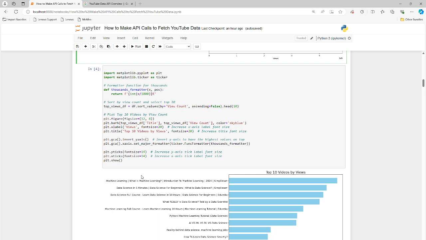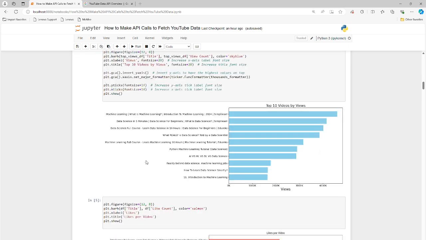So the top number of counts got 4 million, I guess. That's over 4 million, then just about 4 million, and just a tad under 4 million, or right at 4 million, for the third, right? Those are the top three, and overall, we're looking at the top 10. So that's by view counts.